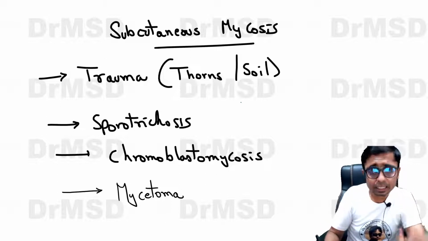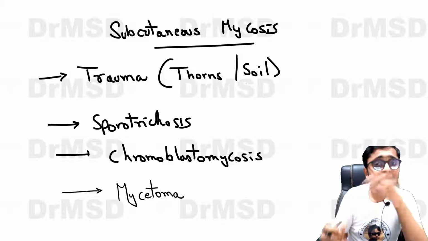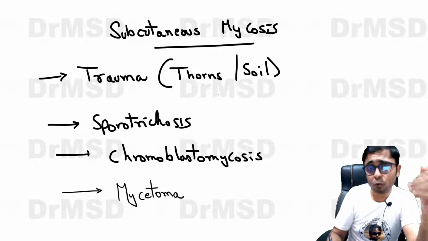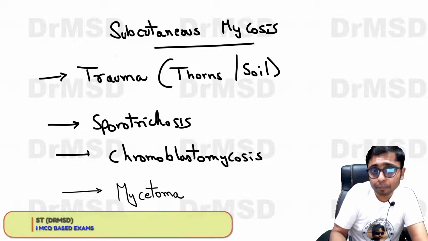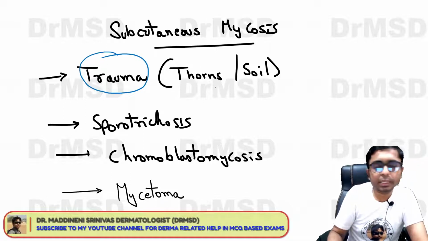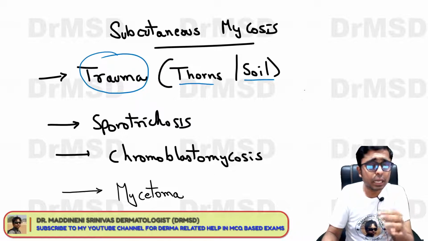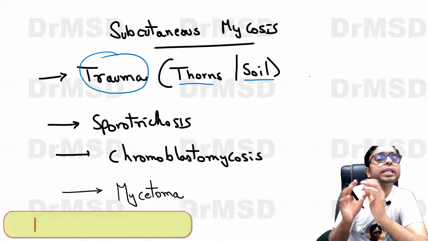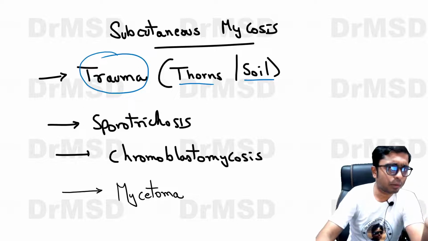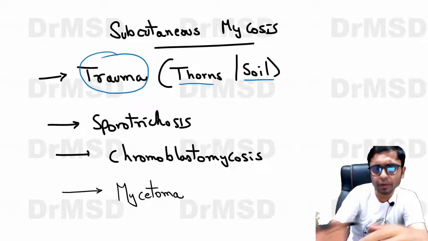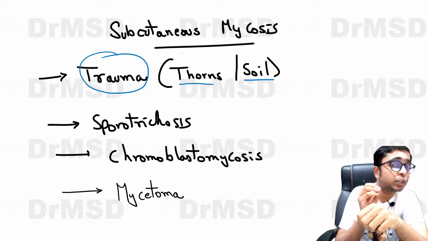So basically all of these are subcutaneous mycoses. Usually fungi involve only the superficial parts of the skin, but in cases of sporotrichosis, chromoblastomycosis and mycetoma, there is going to be a history of trauma. This is very, very important. A history of trauma will be there, because of which the thorns or soil which harbor these fungal spores are directly inoculated into the deeper structures of the skin and manifest in varying types depending upon which fungus has been inoculated into the patient's skin.